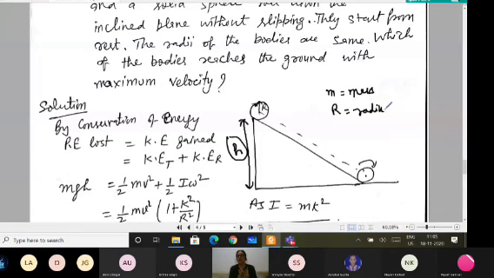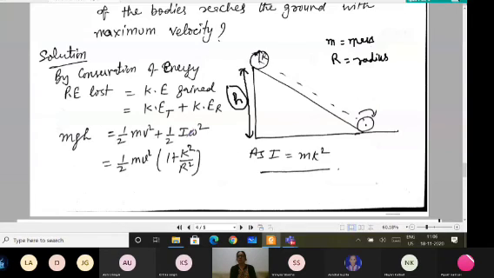So you have to simply apply the conservation of energy, that the potential energy at this point will be equal to the kinetic energy gained. But you have to keep in mind that when our body is rolling down an inclined plane, the total kinetic energy equals the translational kinetic energy plus the rotational kinetic energy. So mgh equals half mv square plus half I omega square.